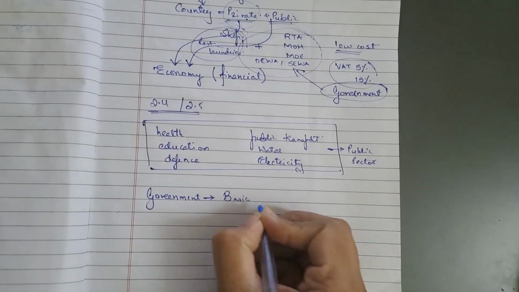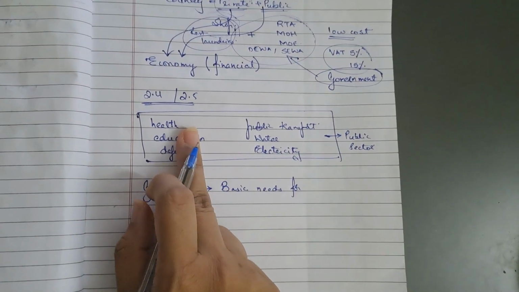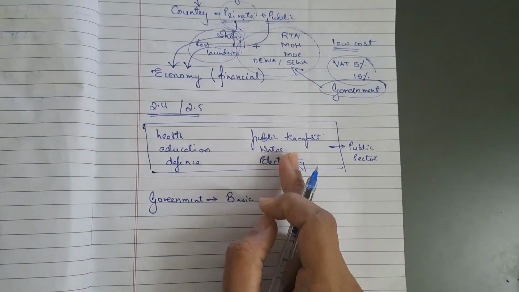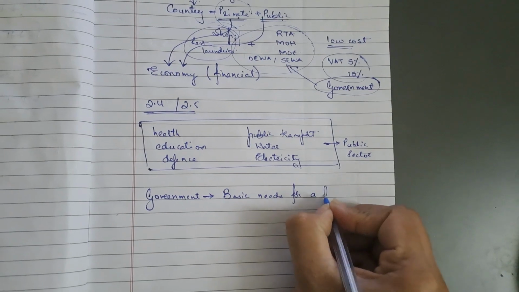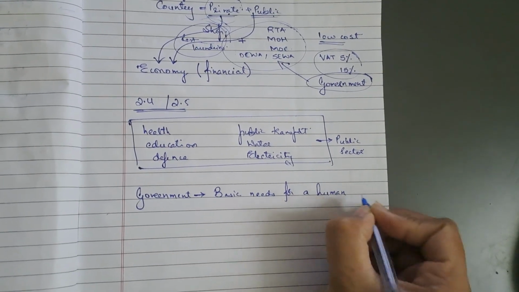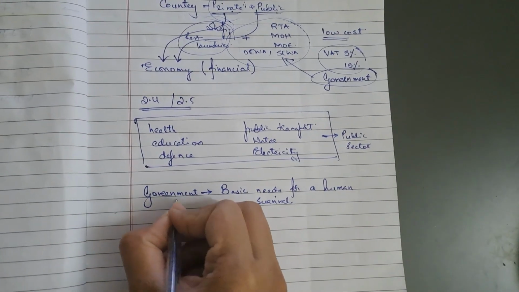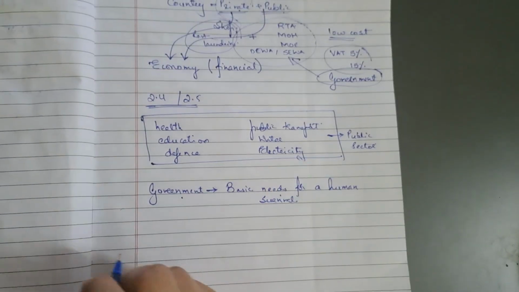These are the basic needs for human survival: good education, good health, defense, public transport for moving from one place to another, water and electricity. So it becomes the responsibility of the government to take care of these basic needs of the country's individuals. That is the first thing.